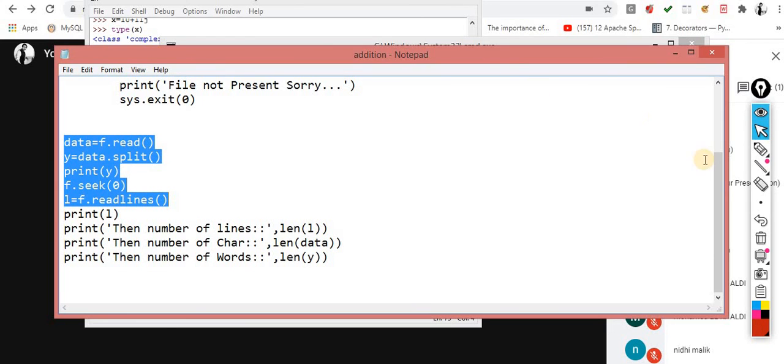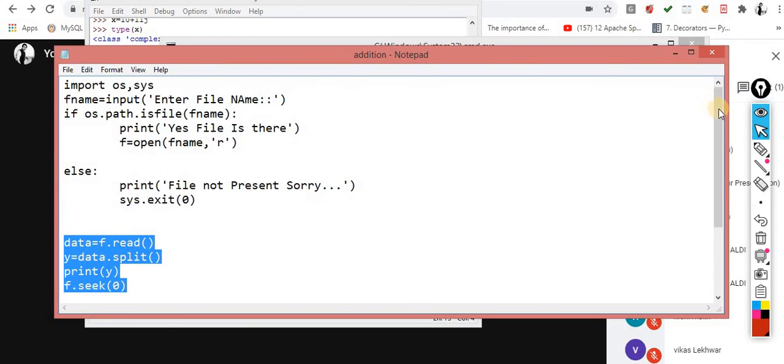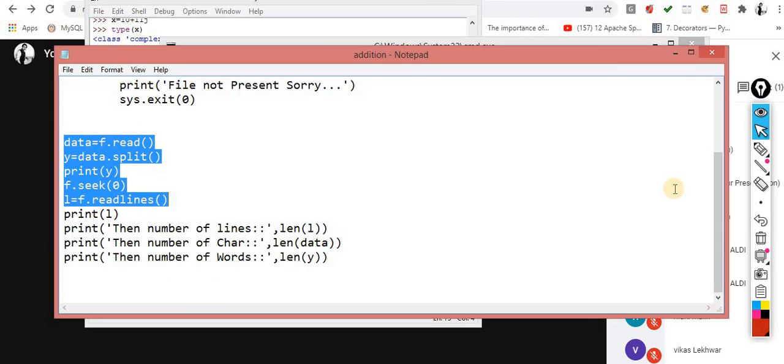So this one is your very basic assignment. I think today is the end of this session. Tomorrow the class will continue, and I will add some more features to file handling. So before closing this session, if you have any question, please let me know.